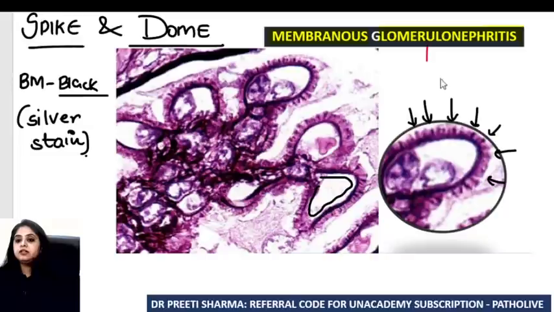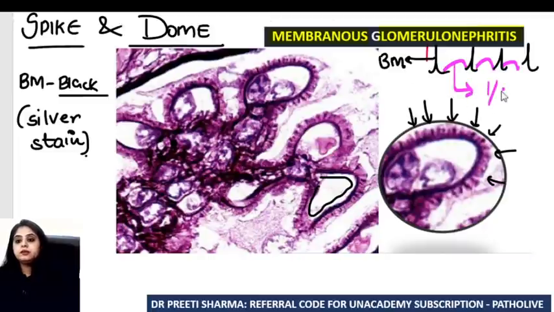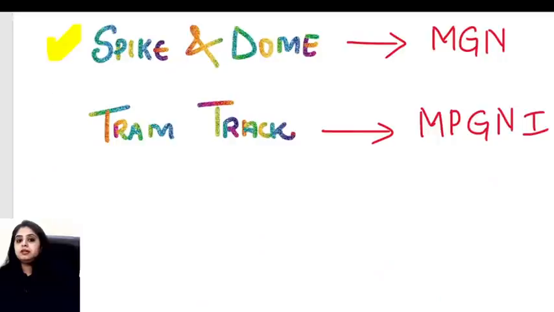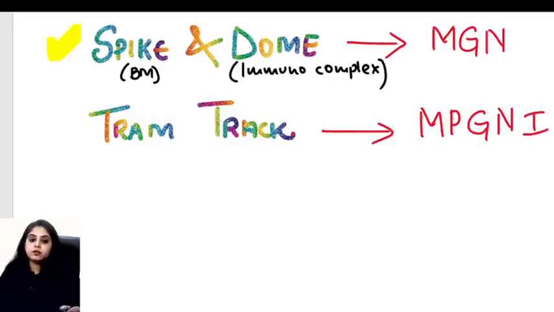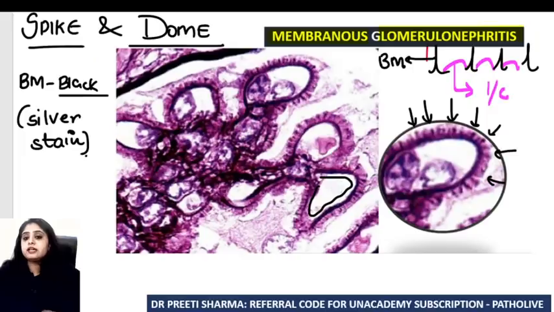So in the spike and dome, if they ask you what is the spike made up of, and what is the dome made up of, you'll say the spike is coming black in color. This means the spike is the basement membrane, and the dome is the immune complex. So please remember, in spike and dome pattern, the spike is the basement membrane and the dome is the immune complex, seen in which disease? Membranous glomerulonephritis. Versus when I'm dealing with the next one, guys, what is the next one? Tram track appearance. It is seen in MPGN type 1.